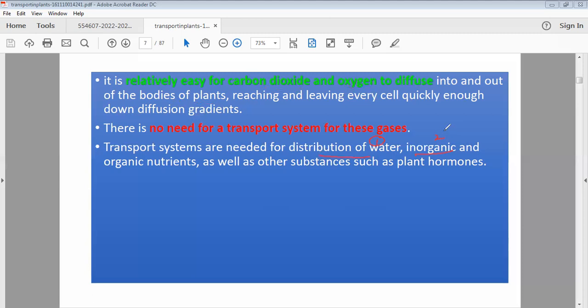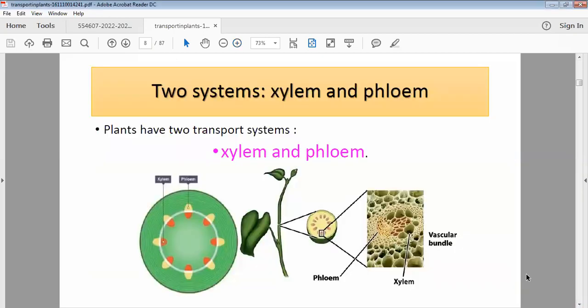You need a transport system for the inorganic and organic nutrients, as well as for the plant hormones. You require a transport system in the plant. If I'm talking about gas exchange, it can be simply done by stomata. But the transport of organic nutrients, minerals, and hormones requires a proper transport system, which we term the vascular bundle.